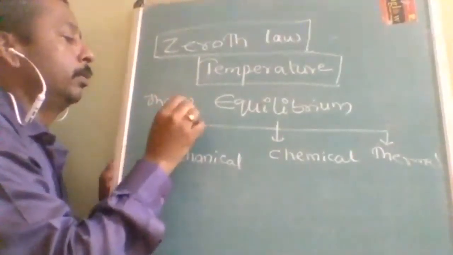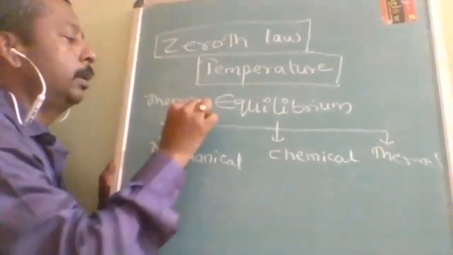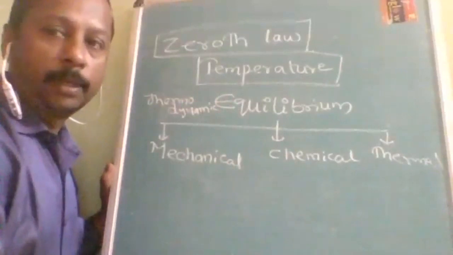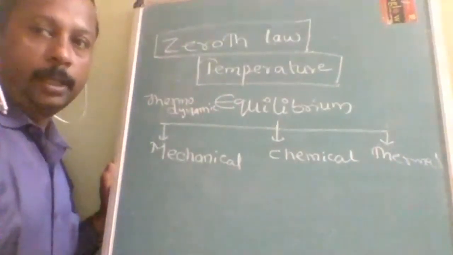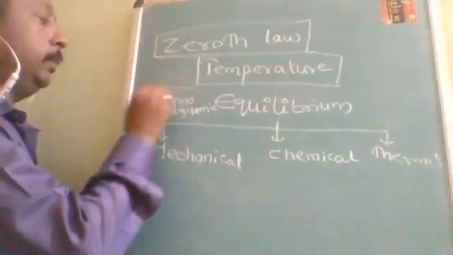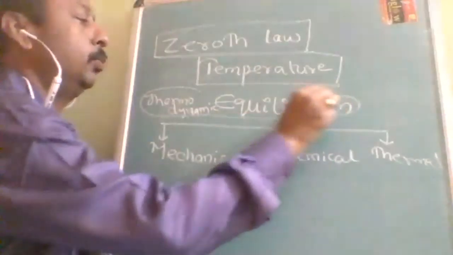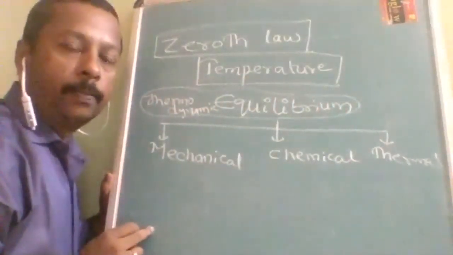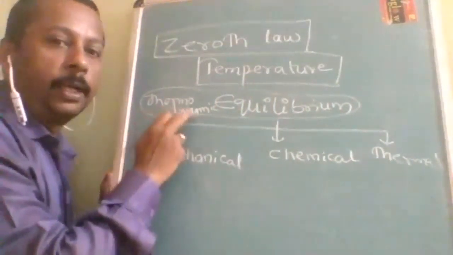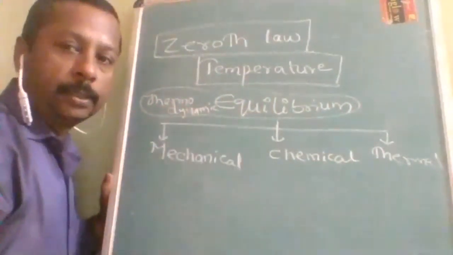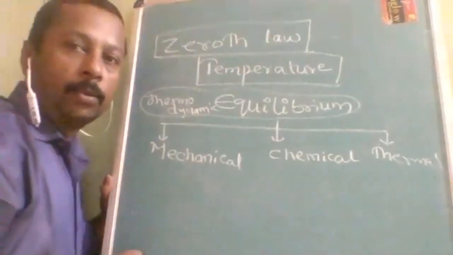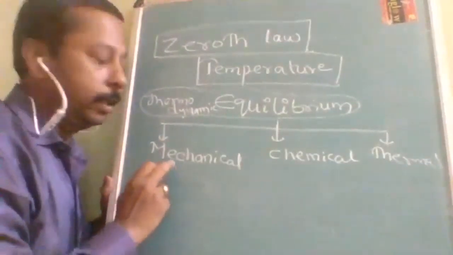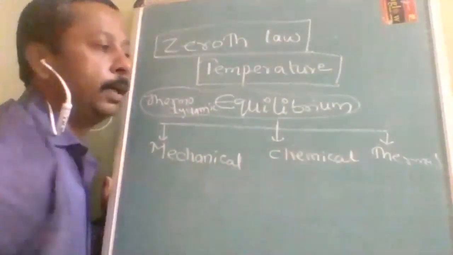So we can understand that thermodynamic equilibrium also includes chemical equilibrium. I have already given you an idea of system in the previous lecture. When we say two systems are in thermodynamic equilibrium, it means that three equilibria are already existing.